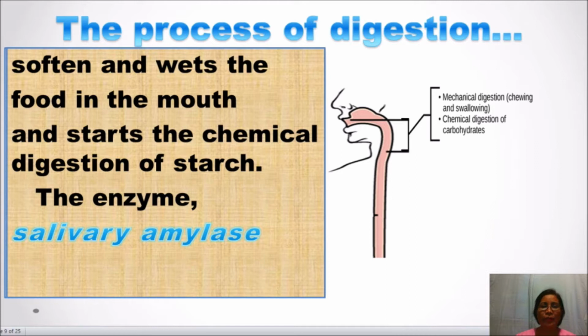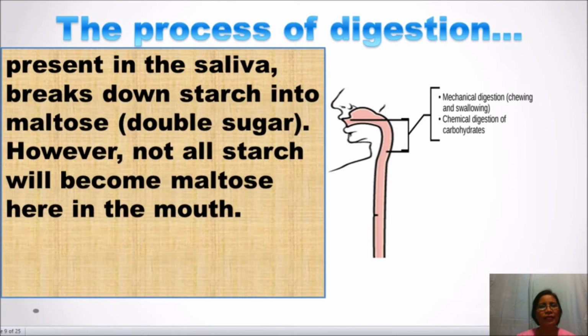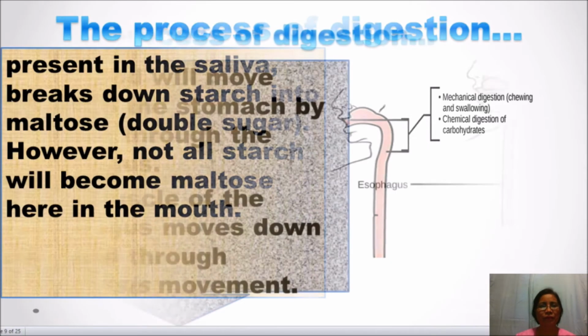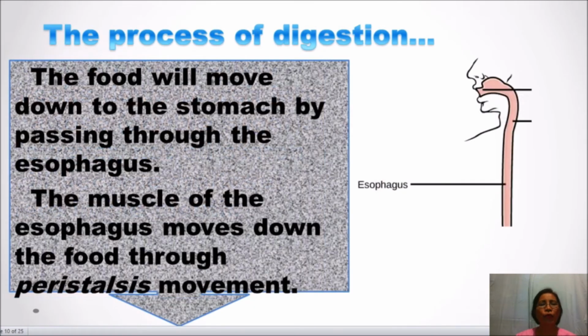The enzyme salivary amylase present in the saliva breaks down starch into maltose. Maltose is a double sugar. However, not all starch will become maltose here in the mouth. The food will move down to the stomach by passing through the esophagus. The muscle of the esophagus moves down the food through peristalsis movement.